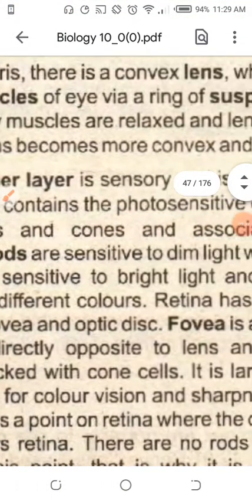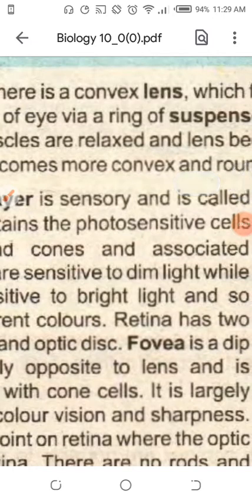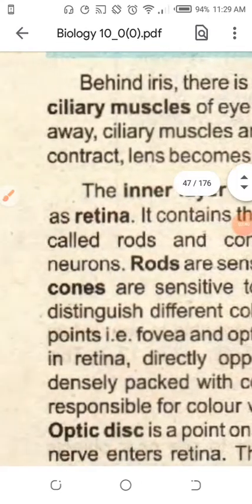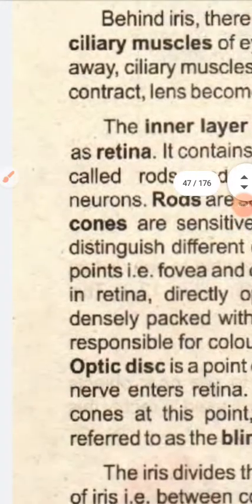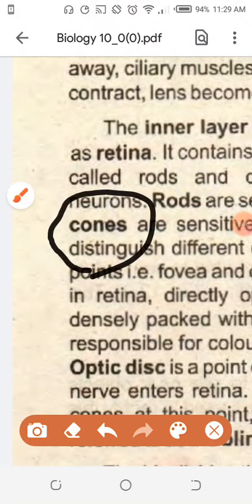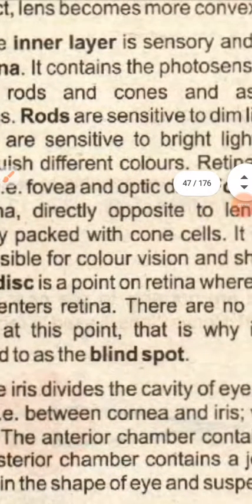When bright light is there at daytime, when sunlight is clearly visible, which cells of the eye will work? The cone shaped cells will work, and those cone shaped cells will make things and objects visible in the sunlight, meaning in bright light. How do they work? But before that I will tell you about the optic disc.